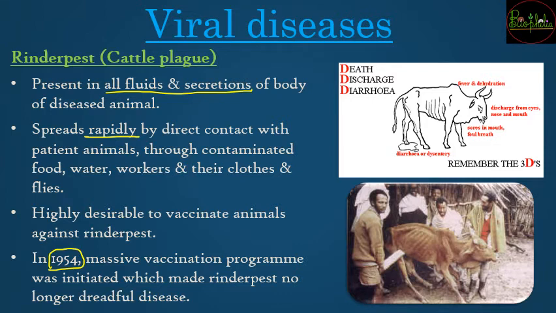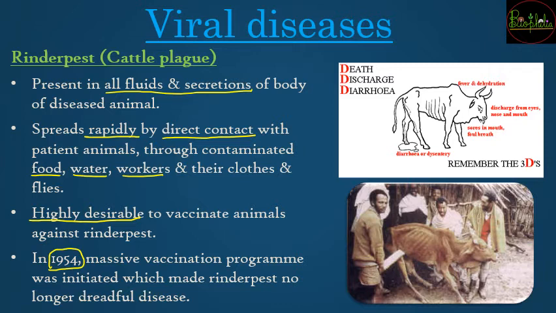So rinderpest was spreading at a very large scale, and it spread because of the direct contact of the patient animals. यानी जिनको भी disease हुआ था वो जब भी किसी contact में आते थे, that might be food, it might be water, the workers, their clothes, even flies were a contributing agent for the spread of the disease. So उसकी वजह से it was highly desirable that all the healthy animals get vaccinated so that they can be saved from this deadly disease of rinderpest.